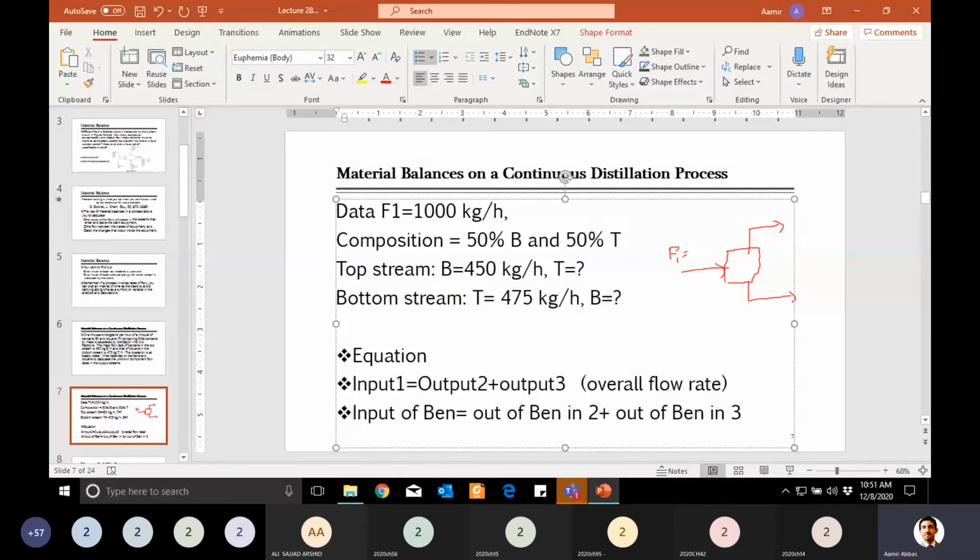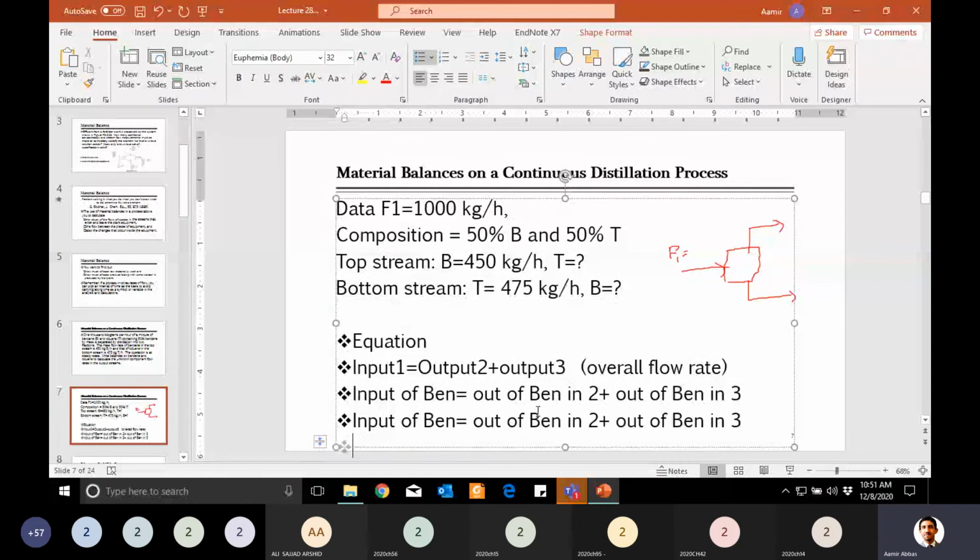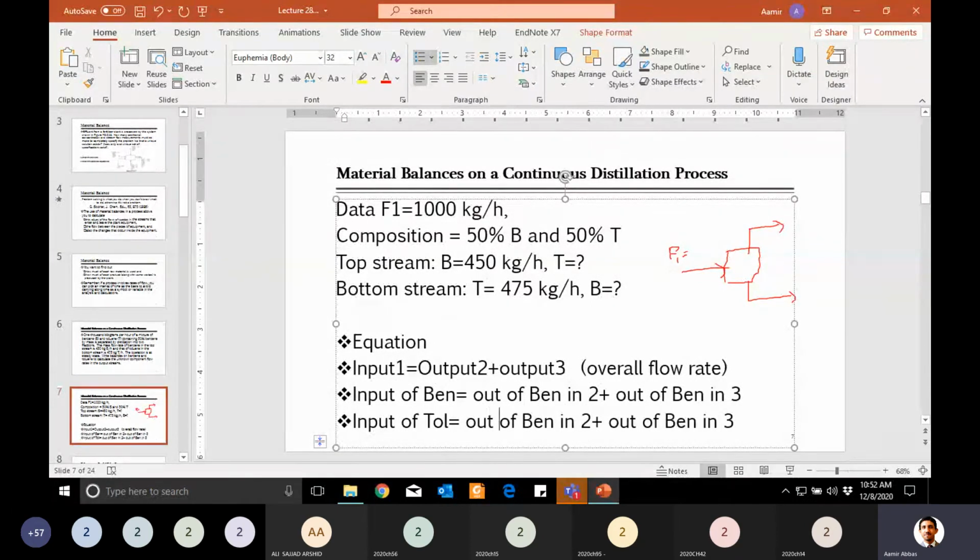Similarly, you can write the equation for the second component, which was toluene. Input of toluene is equal to output of toluene in stream 2 plus output of toluene in stream 3. So these are 3 equations. How many independent equations, or any other equation, can you write? No, sir. You can't write any other equation, so that's fine.